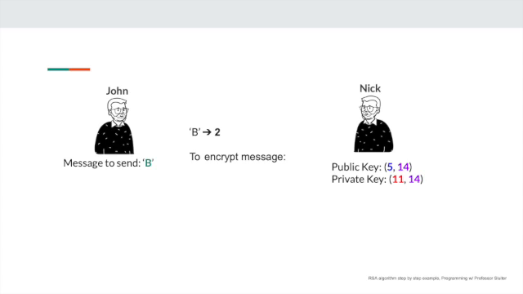To encrypt the message, we will take the value 2, raise it to the power of 5, which comes from the public key, and get the modulus 14, which also comes from the public key. The resulting number is 4. 4 corresponds to the letter D, so Nick will receive the letter D as an encrypted message.